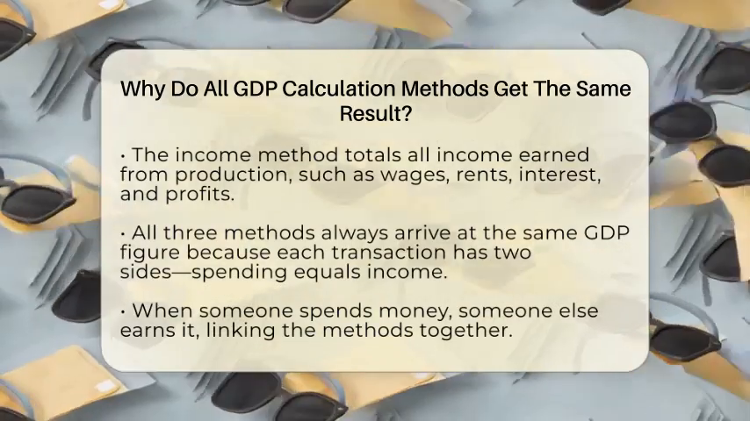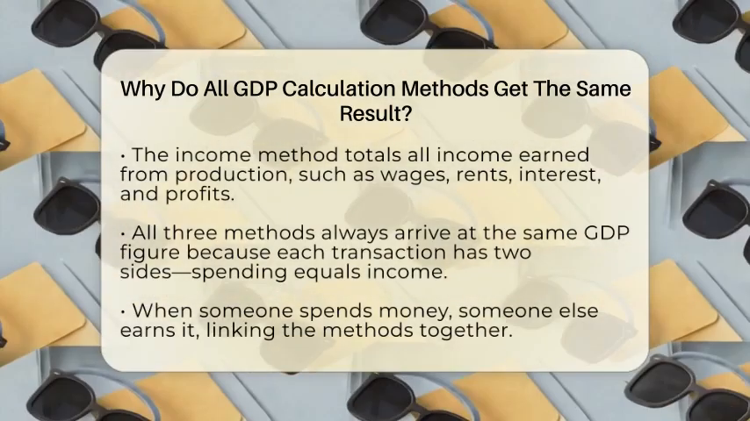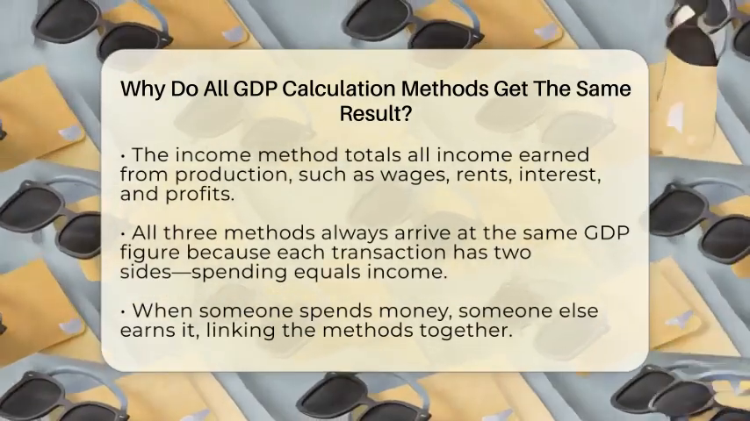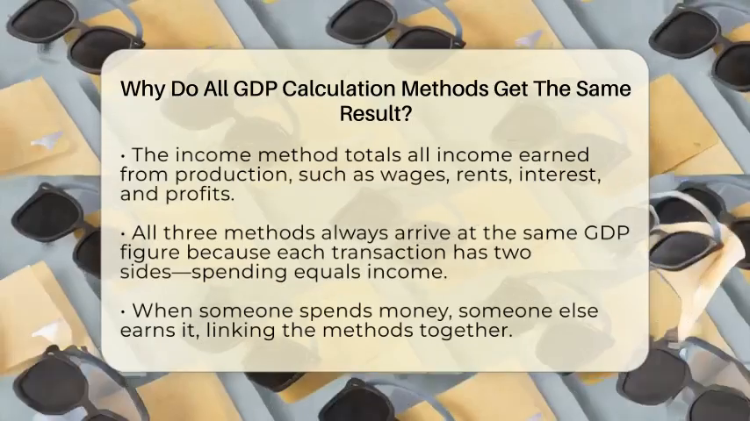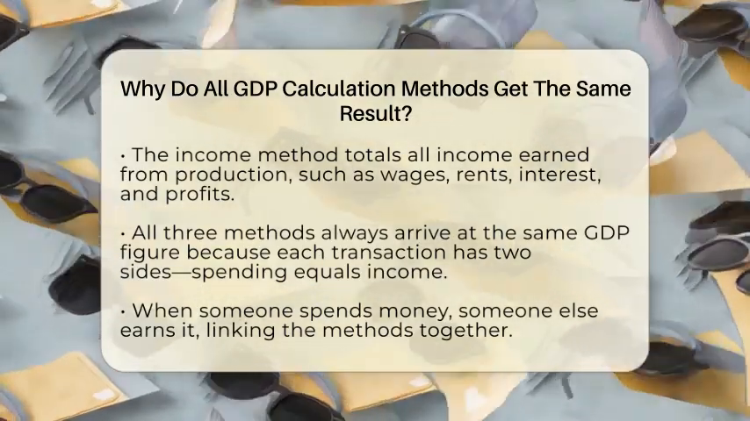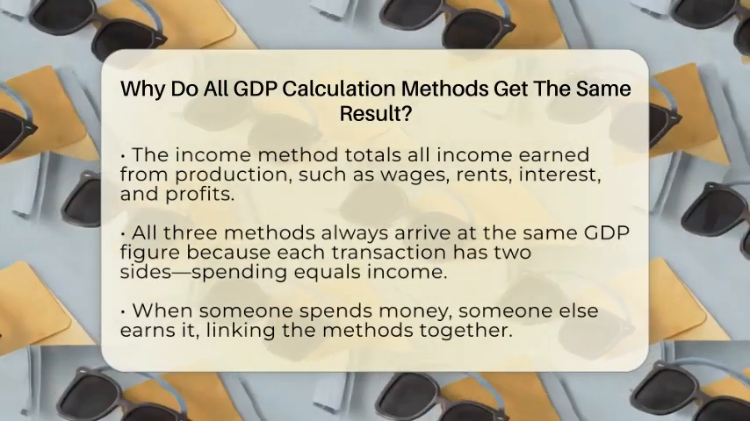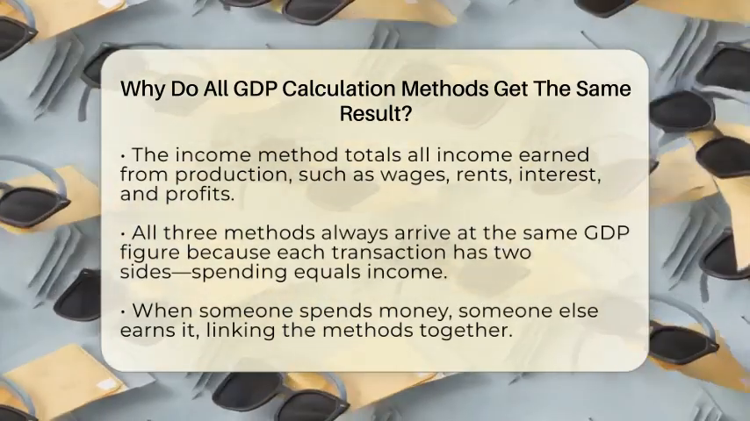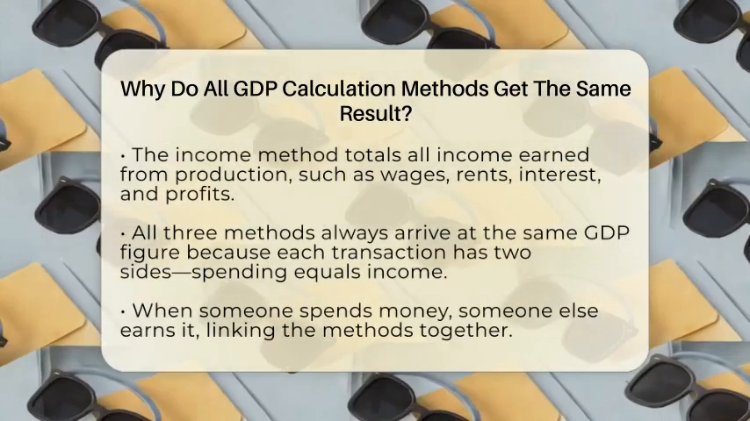The second way is the expenditure method. It adds up all the money spent on final goods and services. This includes what households buy, what businesses spend, government purchases, and exports minus imports. It shows how much money is flowing into the economy through spending.